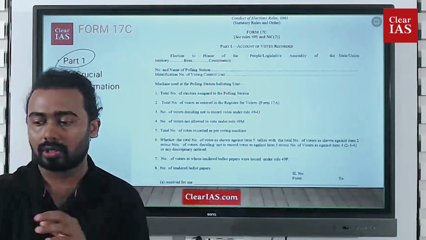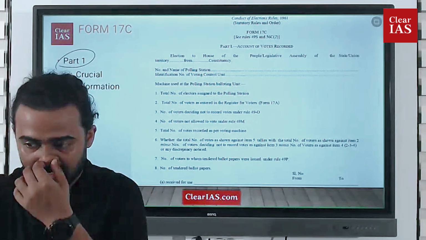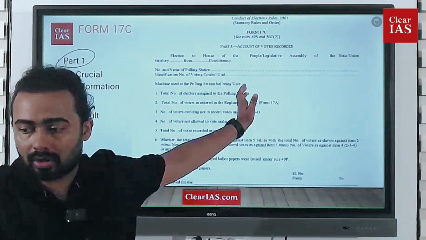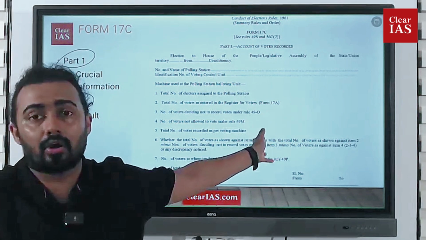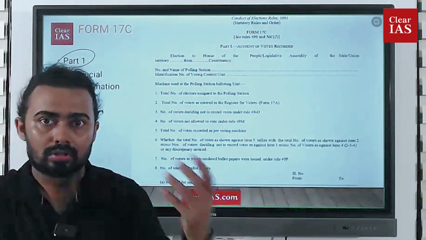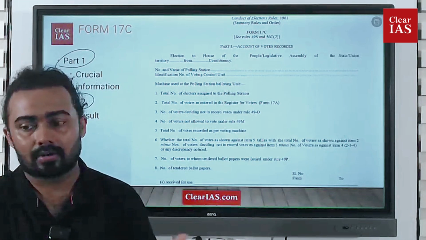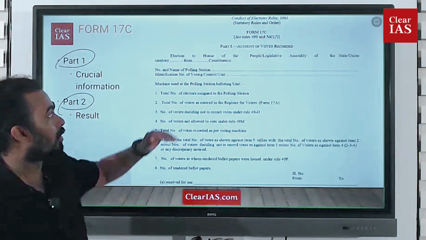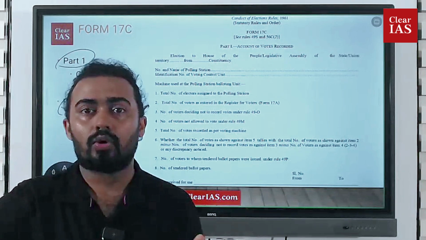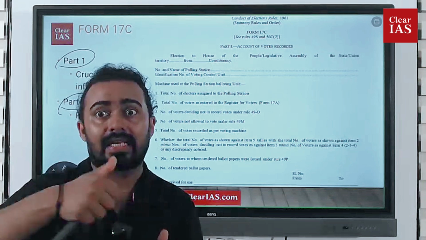That is actually all the crucial information. For example, the EVM ID, just like we mentioned, in part 1. So all the EVM IDs, the total number of voters in that booth, the total number who actually cast their vote, all those elected votes and all these things are recorded here. And before the election starts, there are a number of test votes the polling officer casts.